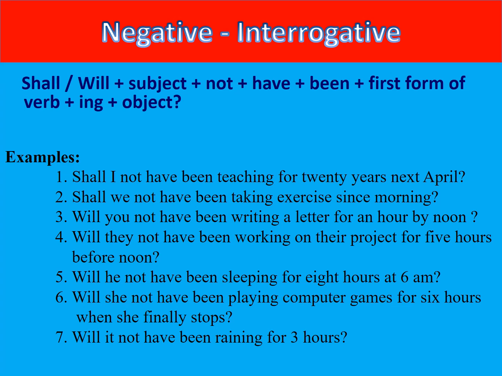Let's move on to negative interrogative statements. Here the syntax is shall or will plus subject plus not plus have been plus first form of verb plus ing plus object followed by question mark.